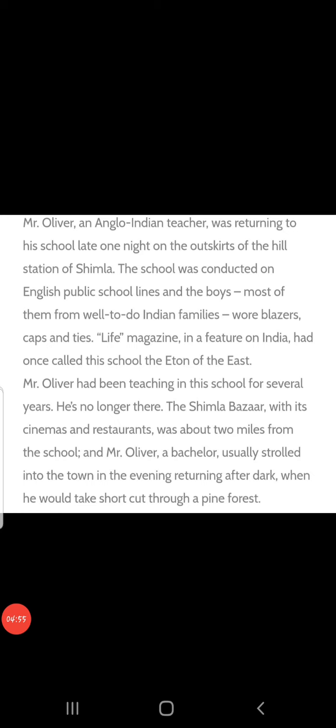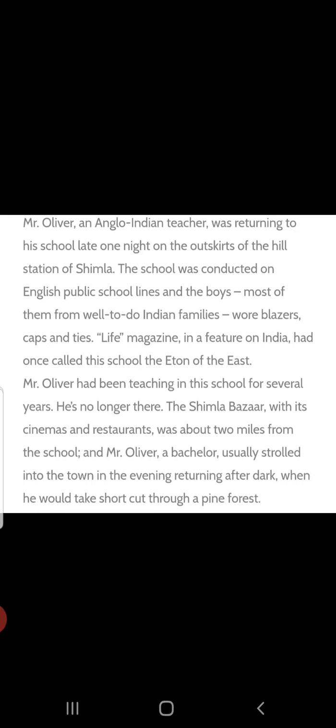Life magazine is also a famous magazine in which a town of east was mentioned, about the Shimla school. This magazine was circulated on a weekly basis, and this weekly magazine had mentioned this school. Fine, children. So this school was quite famous, and in this school this teacher was working, and this teacher